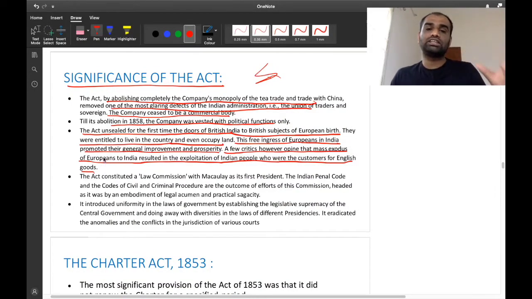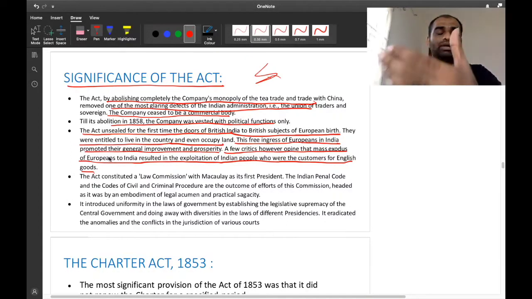When many Europeans came into India, they brought British customs as well as practices. So they made Indians buy more English goods. They familiarized Indians with English customs, and based on that, Indians wanted to purchase more English goods, so that British companies in England profited because of that.